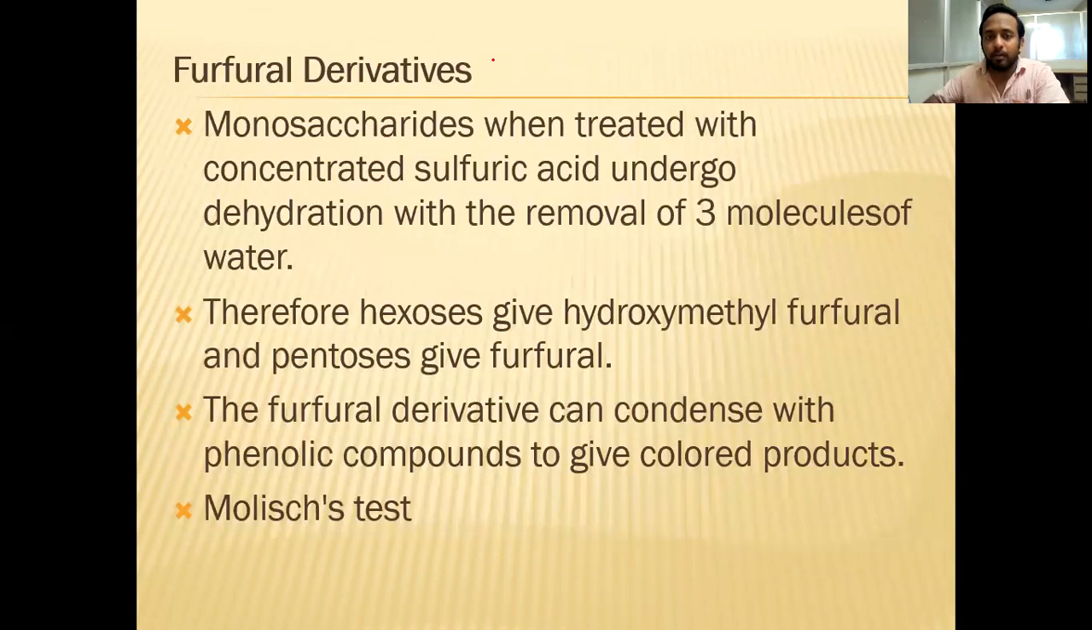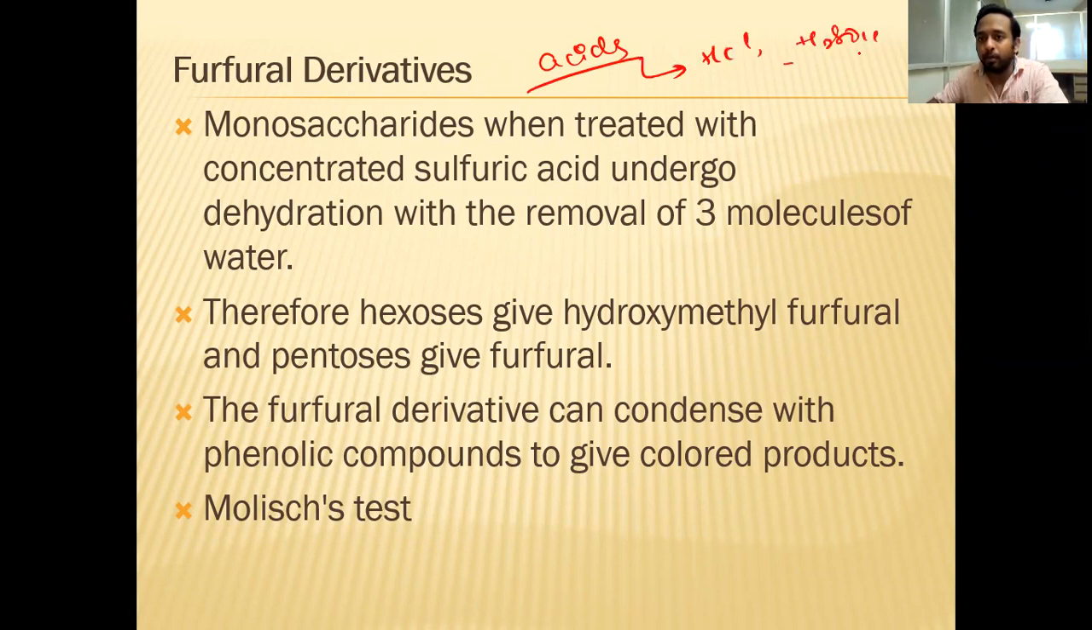Next, oxidation is over. Now, if you make a carbohydrate react with strong acids, like HCl or H2SO4, what happens when monosaccharides are treated with concentrated sulfuric acid? They undergo dehydration. For example, if acid falls on your hand, all your skin starts burning, meaning your skin gets dehydrated. In a similar way, carbohydrates exposed to sulfuric acid will dehydrate.